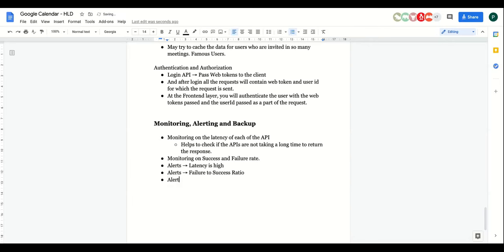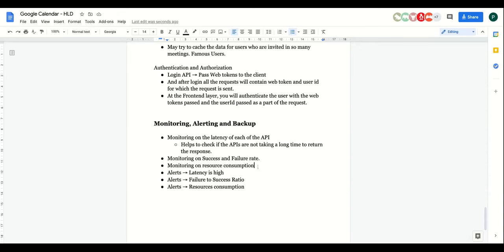Then you can have alerts based on resource consumption. If your resources are consumed more than 90%, then you can have resource consumption alerts as well. And monitoring as well on the resource consumption, how many resources have been consumed for the machines which you have in place. So these are the alerting and monitoring which you can have in general.